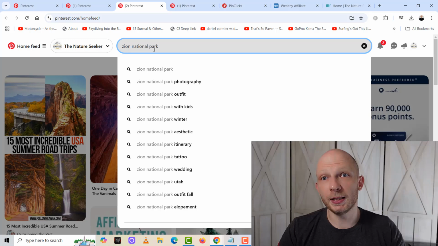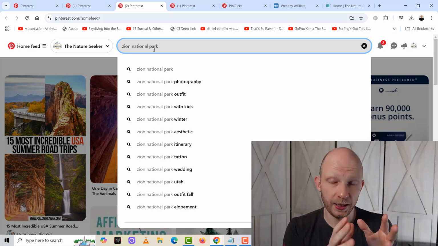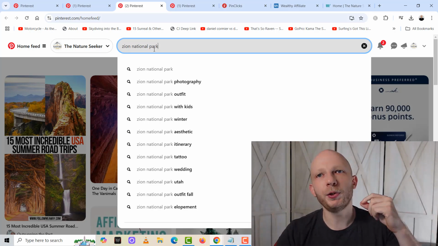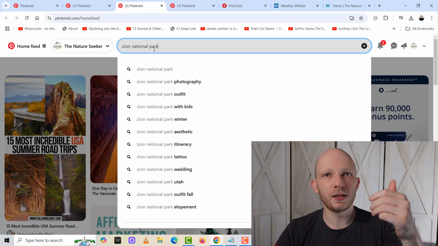And one of the places that I'm going to be doing the example for you on is a place called Zion National Park. It's a very popular place located in Utah, and all you really want to do here is just type in the main keyword. You don't want to be super specific. You let Pinterest fill in the specifics for you.